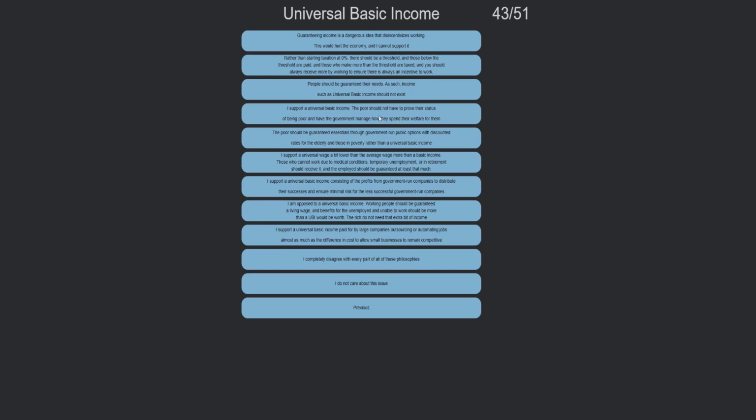I support a universal basic income. The poor should not have to prove their status of being poor and have the government manage how they spend welfare for them. I support a universal wage, a bit lower than the average wage, for the most basic of income. Universal basic wage consisting of the profits from government-run companies, to distribute these successes to minimal risk for the less successful government-run companies. I support a universal basic income paid by large companies outsourcing and automating jobs, as much as the difference the cost allows small businesses to remain competitive.